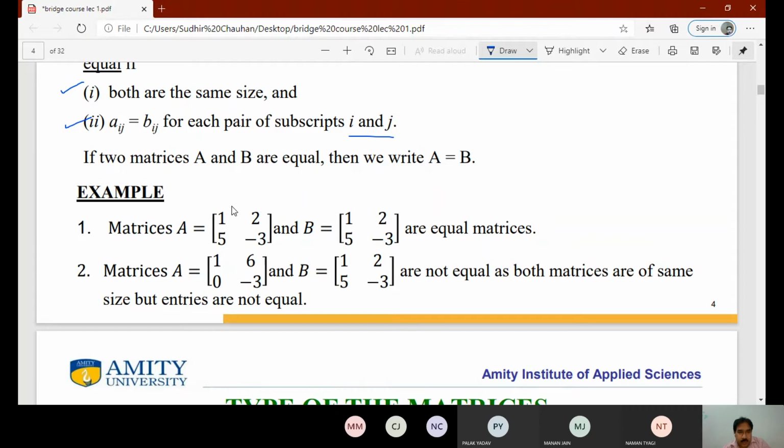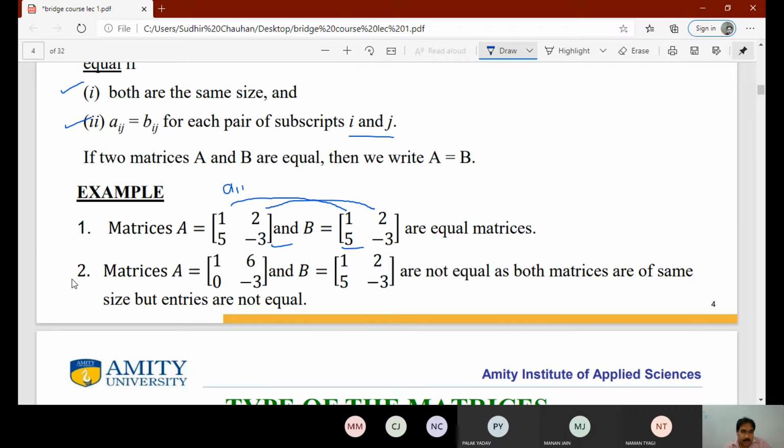And if we see the corresponding elements, the A11 element is 1. The second element is also equal, that is A12 is 2, and we can check other elements. So corresponding elements are equal, so we can say the matrices are equal because corresponding elements are equal and their size is also equal.